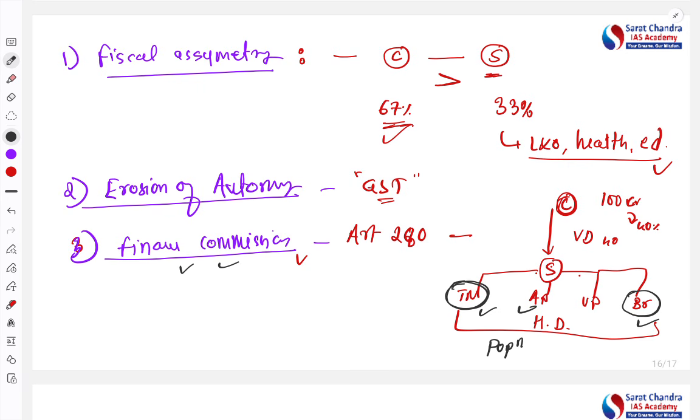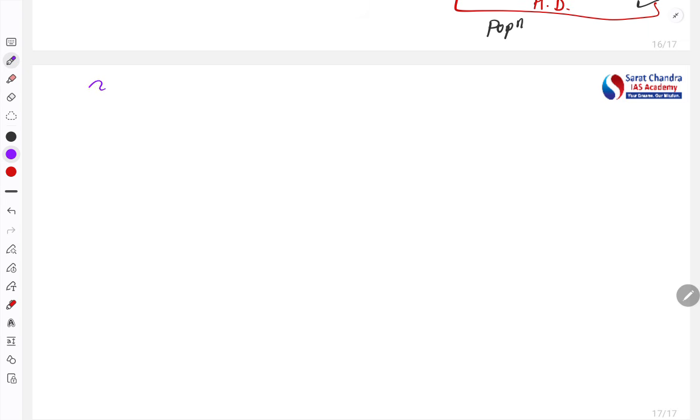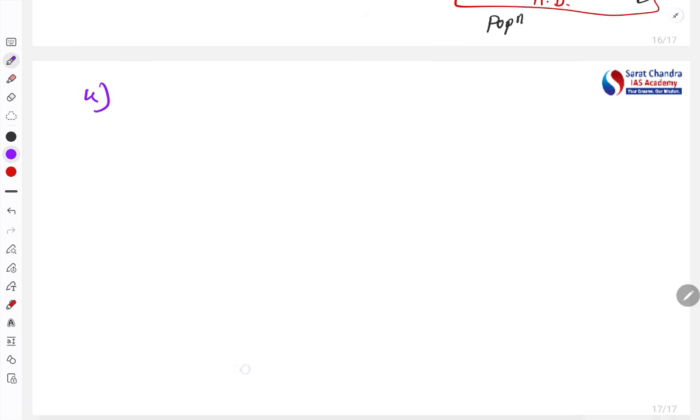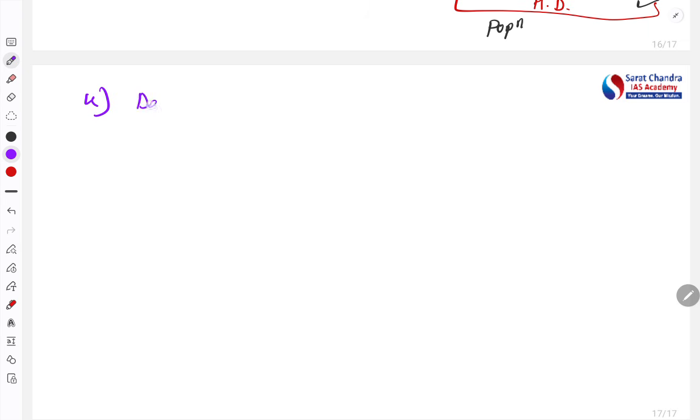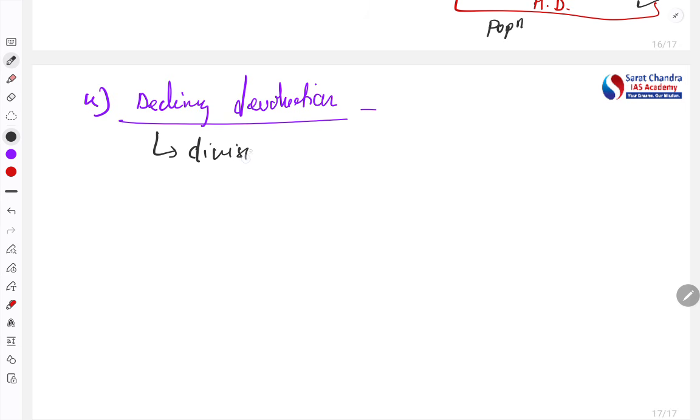Right. The next aspect, the fourth point here, is rising cess and surcharge and the declining devolution of fund. The funds are declining. Why? Because the divisible pool of fund is declining.